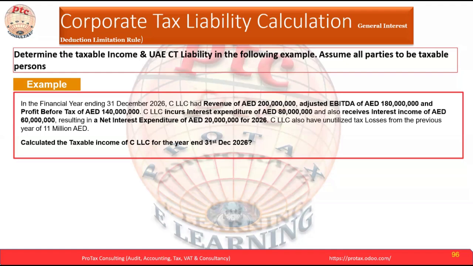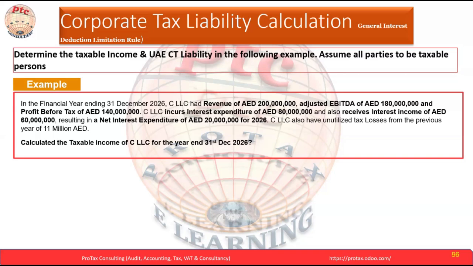We will go for our interest capping rule, which is 12 million or 30% of the adjusted EBITDA, whichever is higher. So if we go for 30% of adjusted EBITDA, it will be 54 million, which is 30% of 180 million. And our expenditure is 20 million.